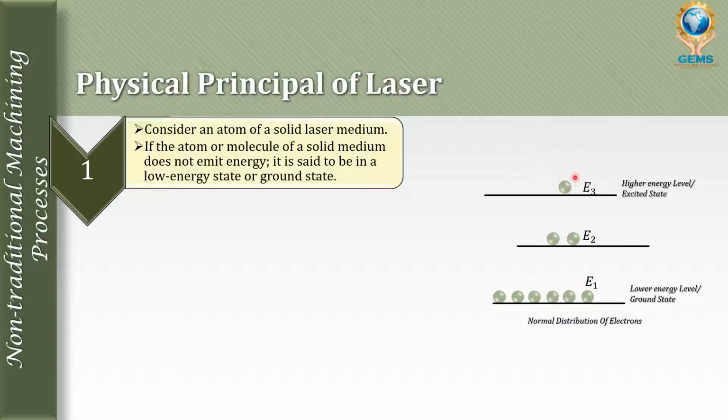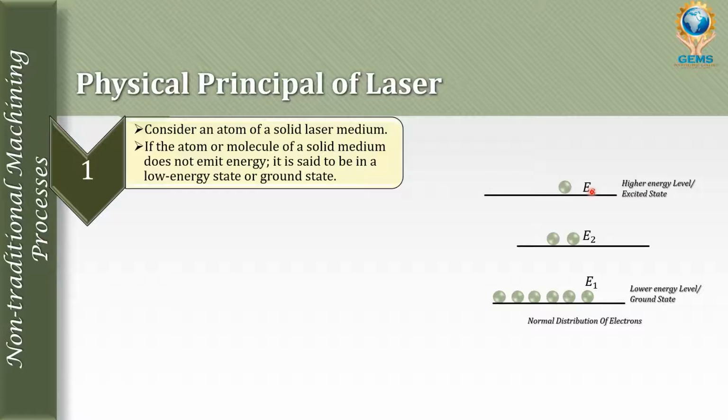Here there are different energy levels in the atomic characteristics. For example, this is the lower energy level or ground state, this is E2, the middle level, and this is E3, and you can go on to E4, E5 like that. That means there is a higher energy level or excited state.